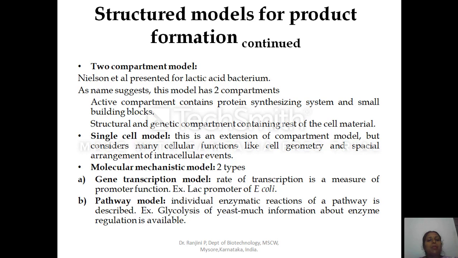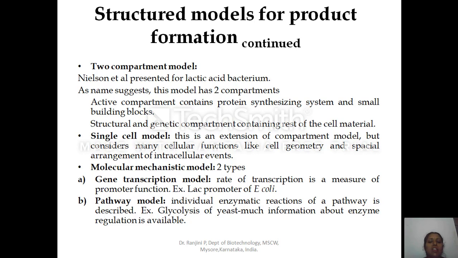The structural and genetic compartment, containing the rest of the cell material, is incorporated in the other compartment. So here it is considering both the protein synthesizing system, and the structural and genetic compartment in another compartment.